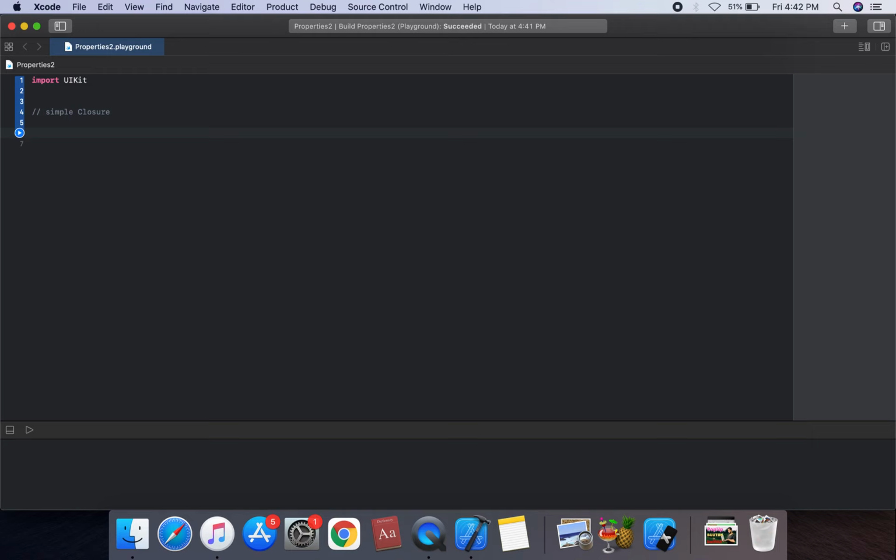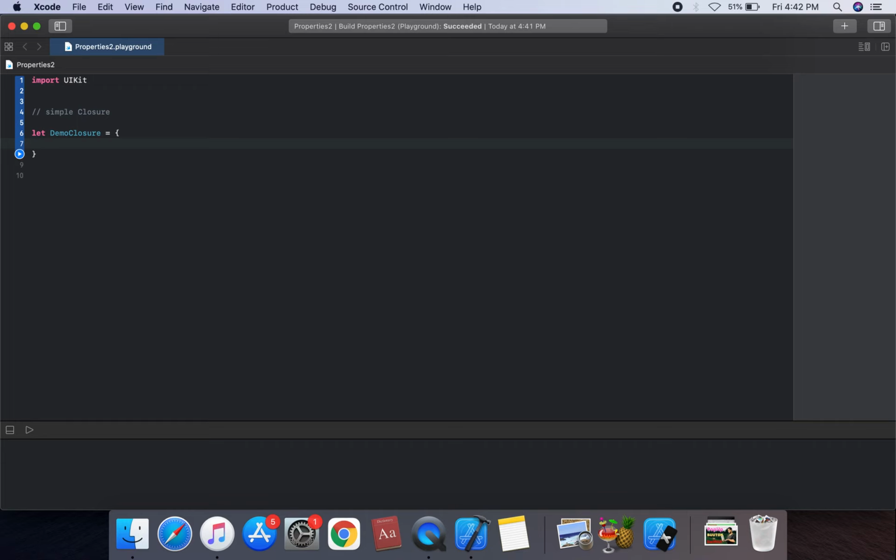So let us consider an example. Firstly, create a let and give it a name, suppose demoClosure. The type is directly inferred from the closure. What is the type that is directly inferred for the closure?